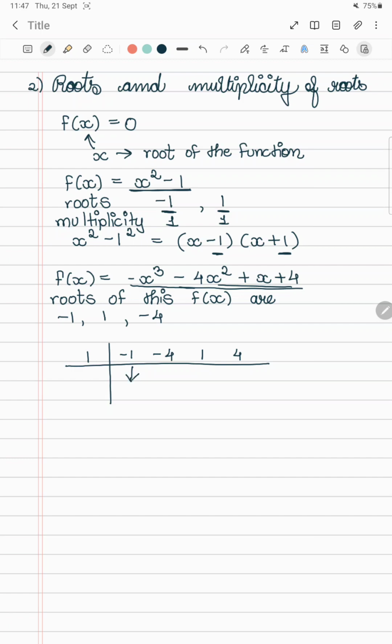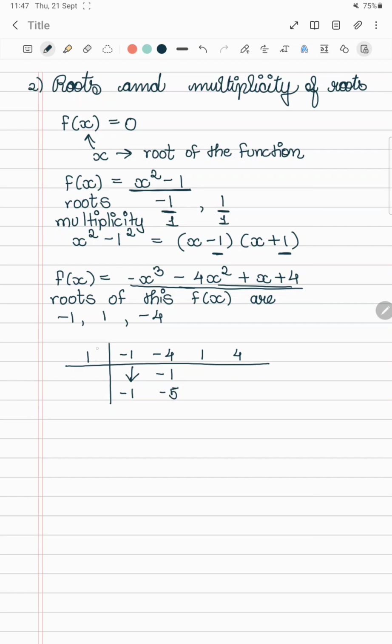Now we write minus 1 down, multiply 1 with minus 1 and write their product here, and afterwards we add minus 4 and minus 1, which is minus 5.